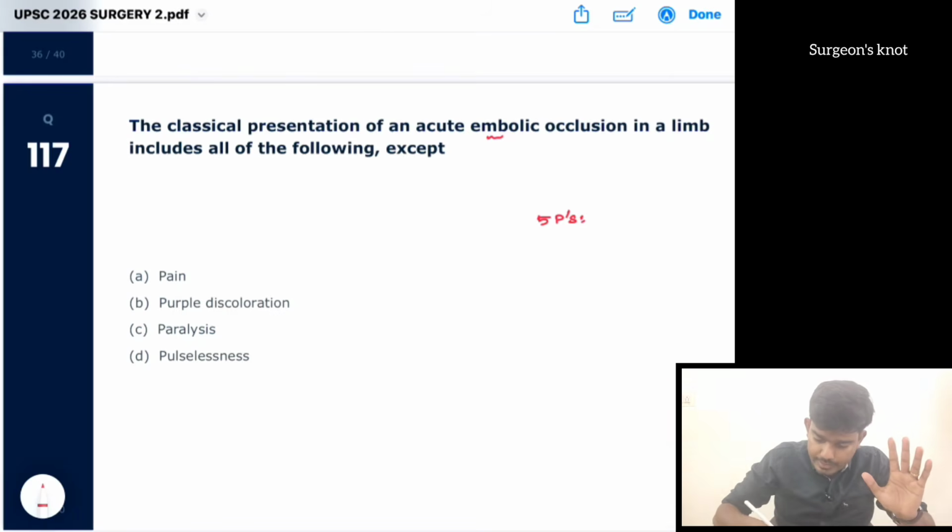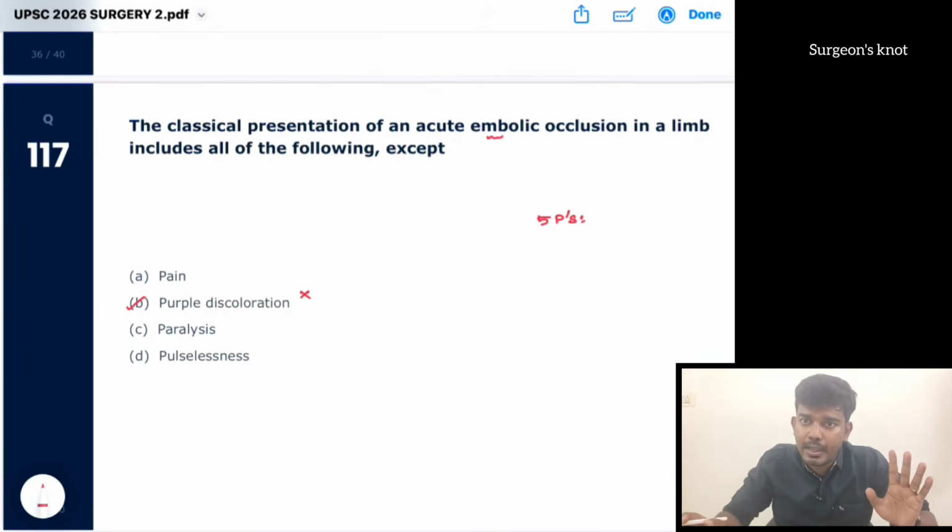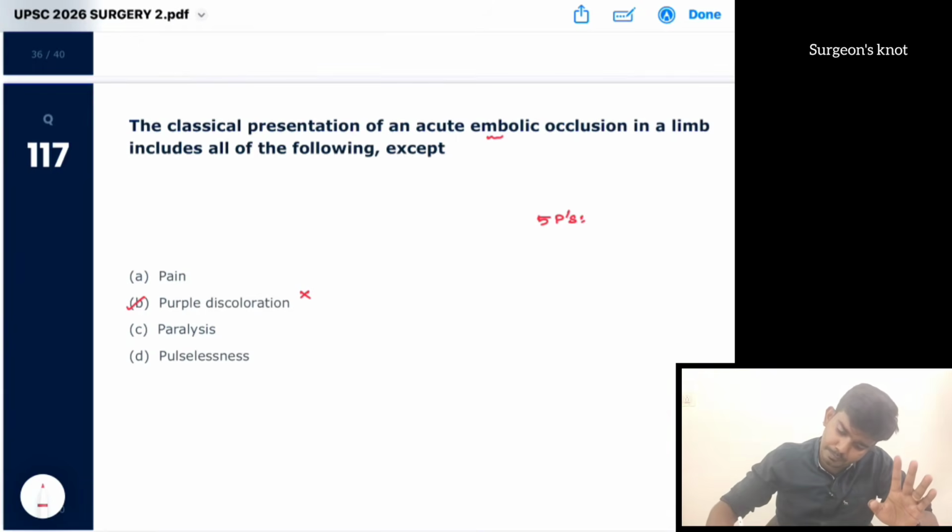So the answer here is purple discoloration. It is not seen in case of an embolic episode. It usually starts from the heart, usually from atrial fibrillation, where a thrombus forms in the heart and goes as an embolus. It can also form from vegetations, or from rheumatic heart disease.